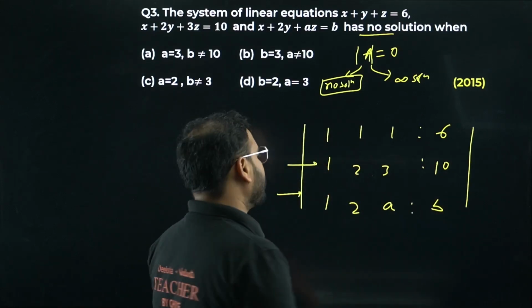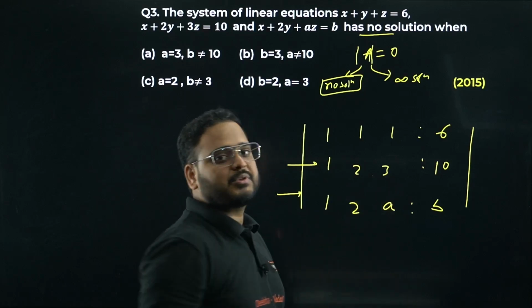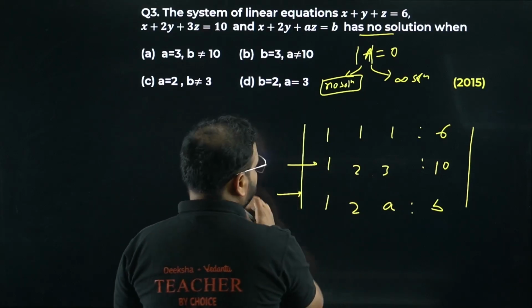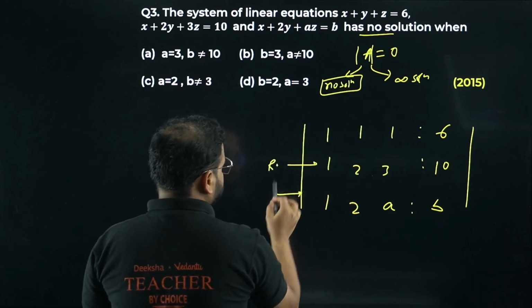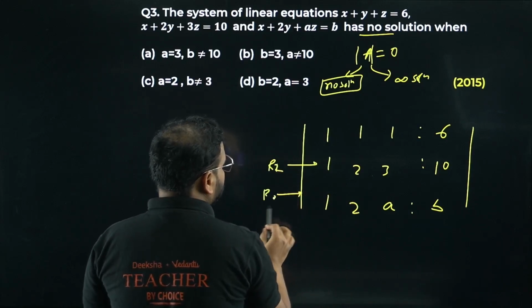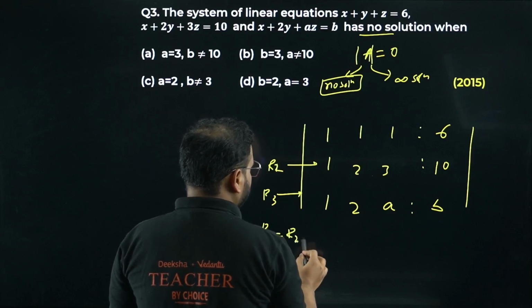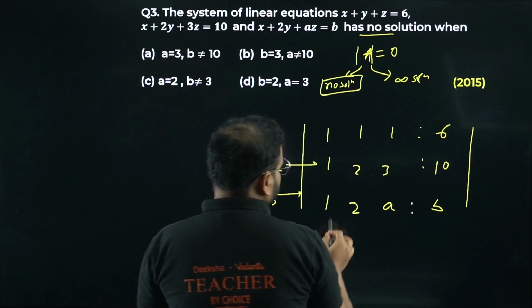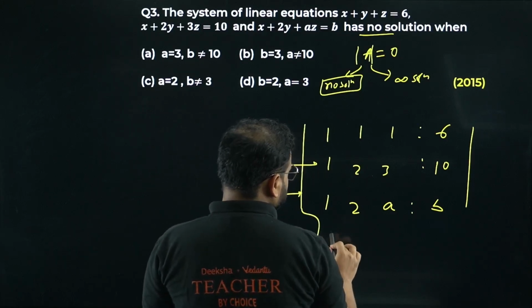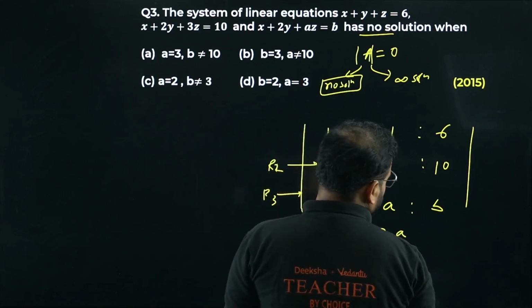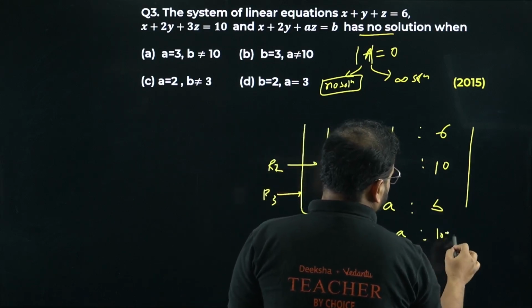If I make this A equal to 3, what will happen? It will become actually 0. How can you say that? Just apply the row transformation. Row 2 is there and row 3. If you write row 3 as row 2 minus row 3, you're going to get 1 minus 1, so 0, 2 minus 2, so 0, and 3 minus A. Over here you get 10 minus B, of course.